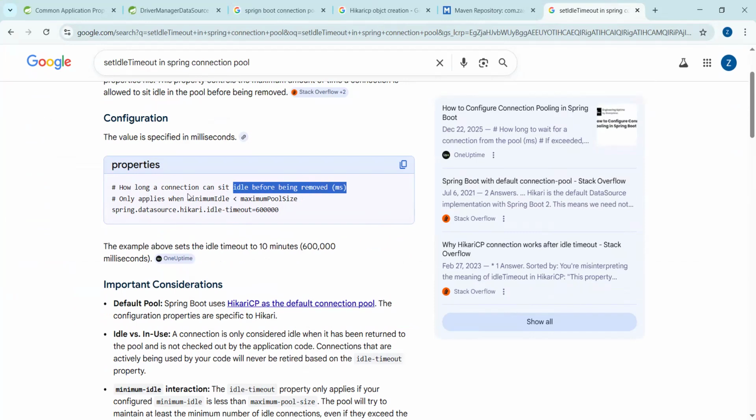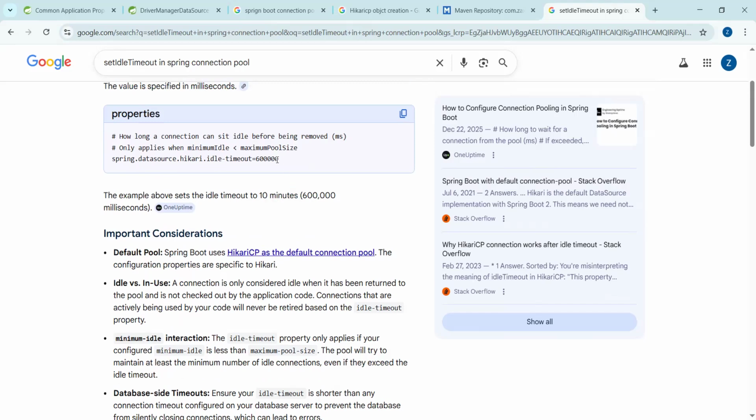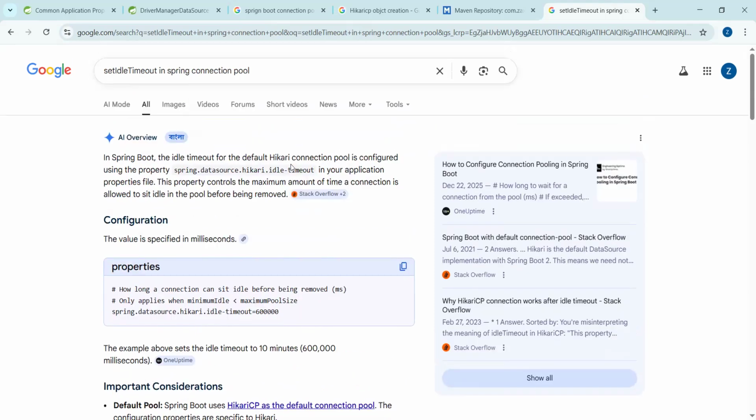you can exist only 10 minutes in the connection pool. If you are not used, then after 10 minutes, I will remove you, right? Is it clear? Yeah, I am giving you 10 minutes time. After 10 minutes, if you are not being used, then simply I will remove you, okay? Simply you are defining it this way.